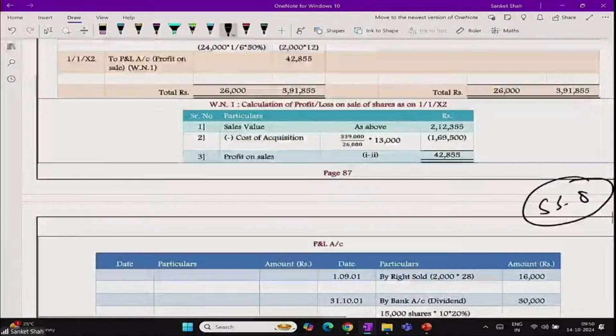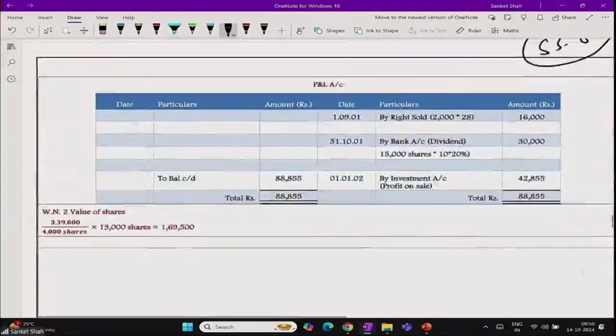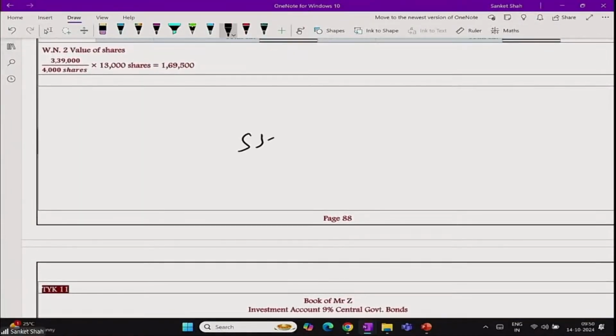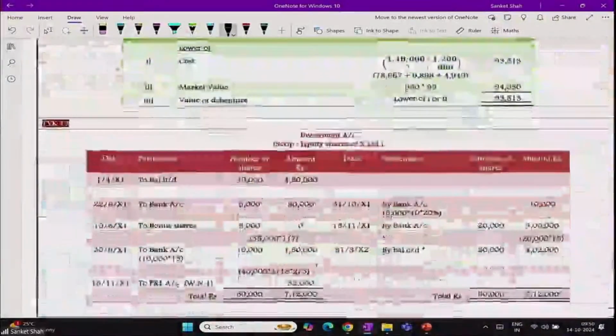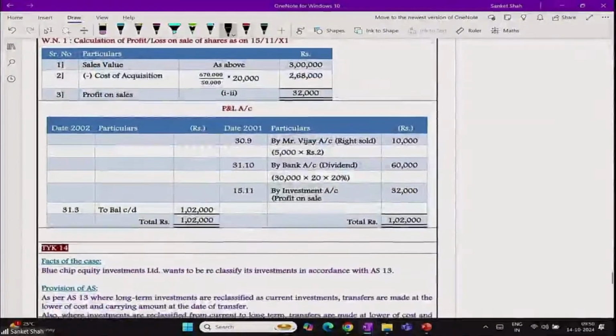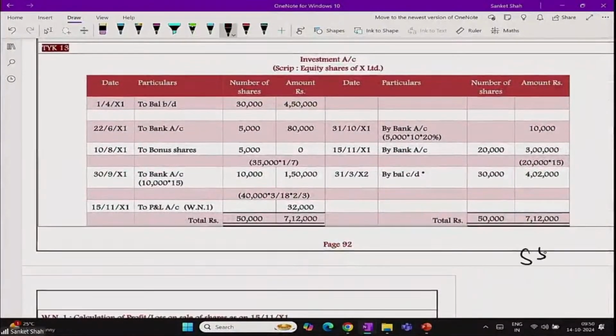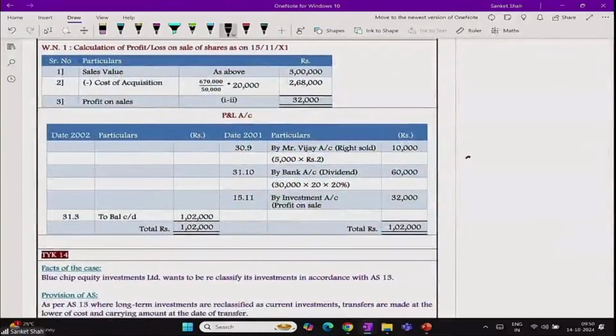Done, sir. 9. Done, sir. 13 करना। स्क्रीनशॉट नंबर 10. 13 एक TY के करना। Done, sir. Done, sir.